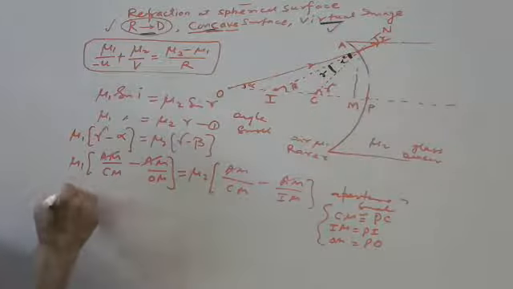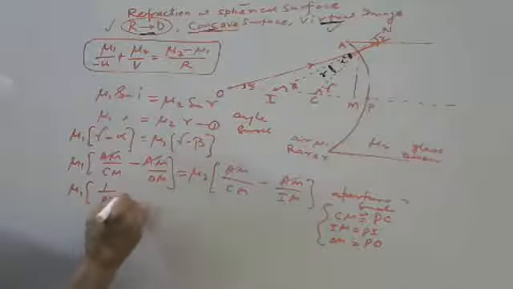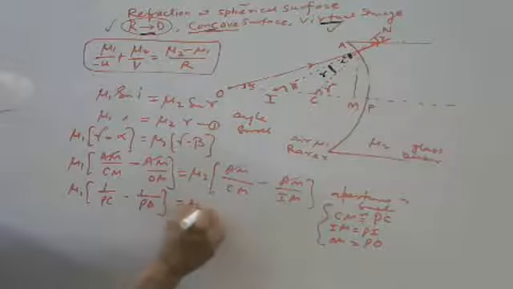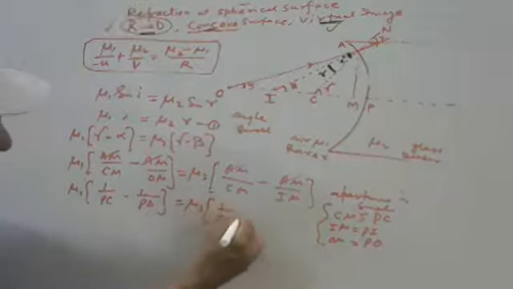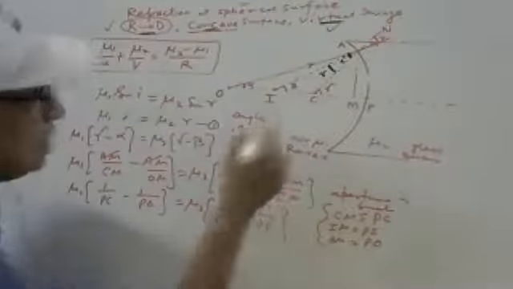Now put the value here. Say CM means what? PC, PO, PC, PI. And these distances here, u, v, R, every one is relative.